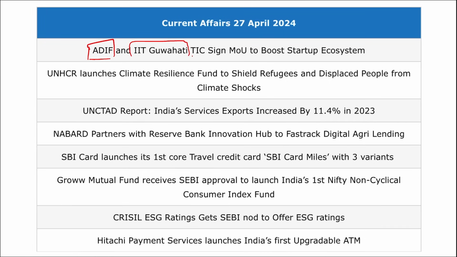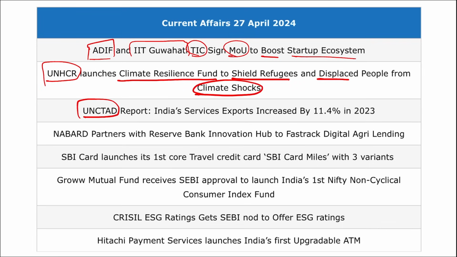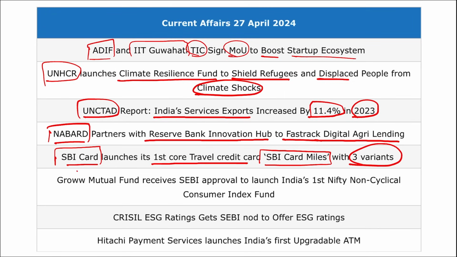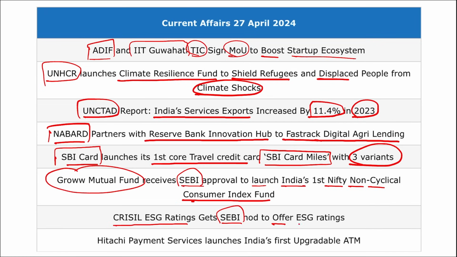ADIF and IIT Guwahati's TIC signed an MOU to boost the startup ecosystem. UNHCR launches Climate Resilient Fund to shield refugees and displaced people from climate shocks. UNCTAD report was released, and India's services export has increased by 11.4% in 2023. NABARD has partnered with Reserve Bank Innovation Hub to fast-track digital agriculture lending. SBI Card launches the first co-brand travel card and SBI Card Miles with 3 different variants. Groww Mutual Fund has received SEBI approval to launch India's first Nifty non-cyclical consumer index fund. CRISIL ESG Rating gets SEBI approval to offer ESG ratings.